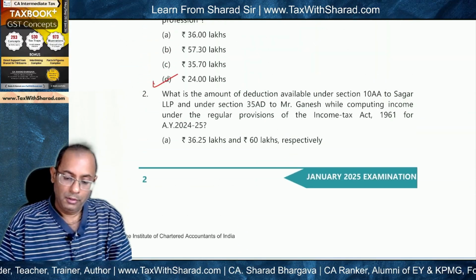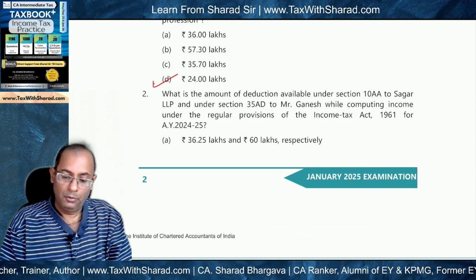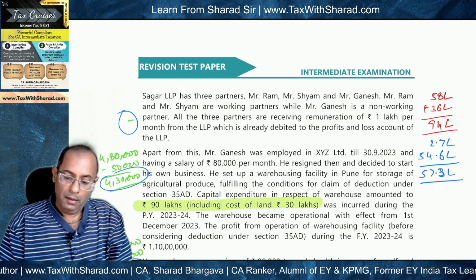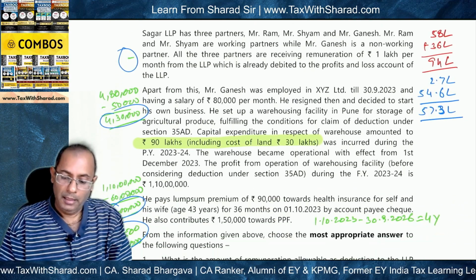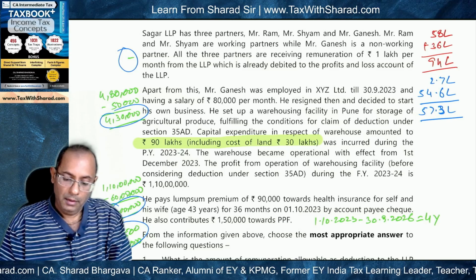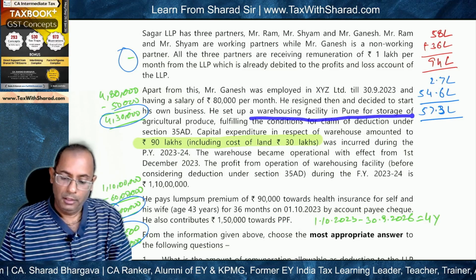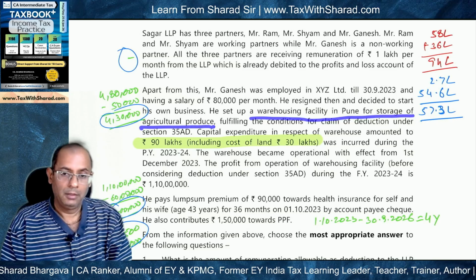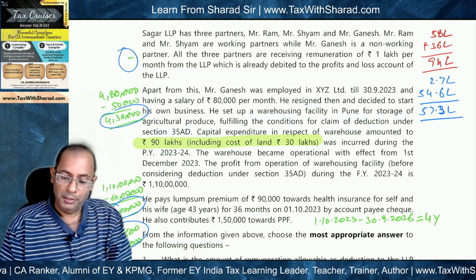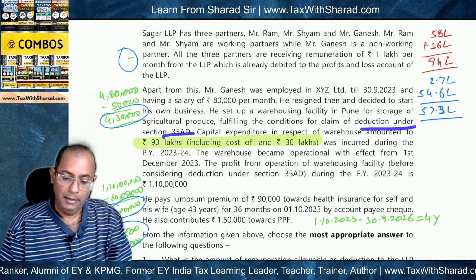The next portion of this question was how much deduction will be allowed to Mr. Ganesh under section 35AD. Now, when we talk about Mr. Ganesh, we see in this question that he has set up a warehousing facility in Pune for storage of agricultural produce, and this is a specified business under section 35AD. It fulfills the condition for deduction under section 35AD.